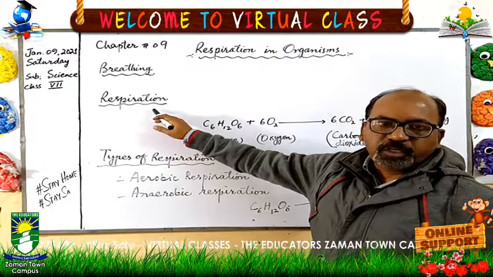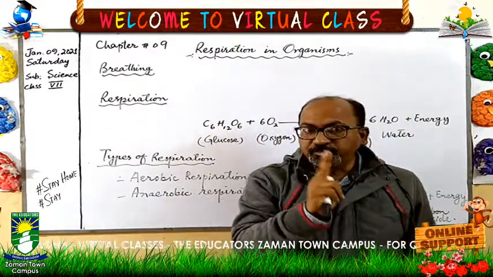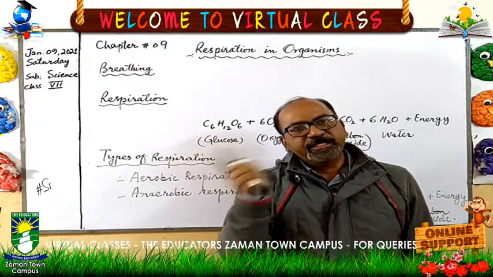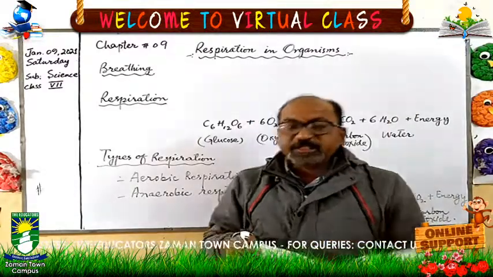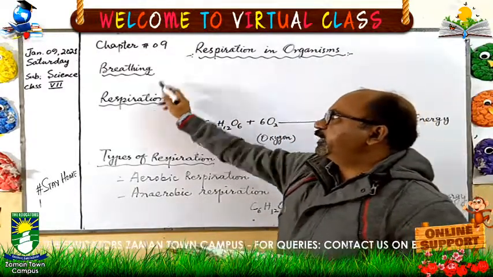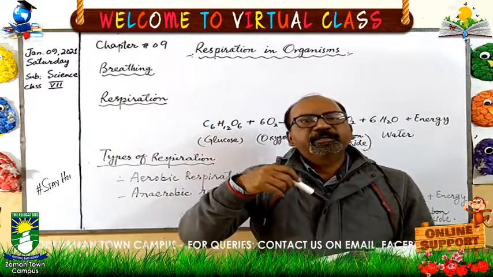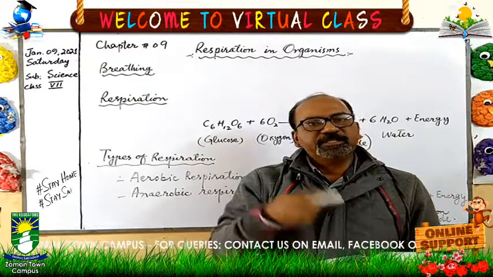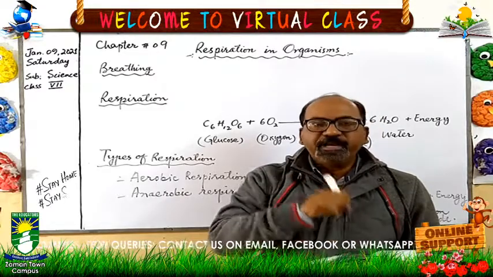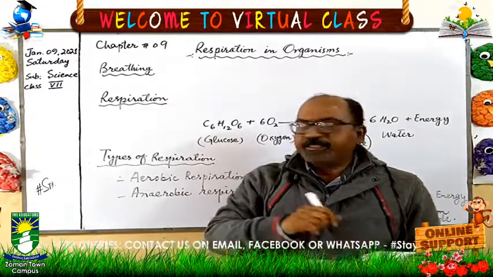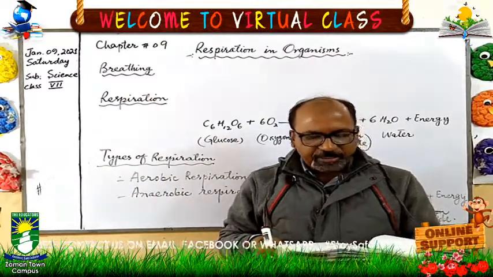So what is respiration? The release of energy from the glucose and oxygen inside the cell is called respiration. So this is the difference between respiration and breathing. Breathing is simply the intake of oxygen and exhale of carbon dioxide. But when this oxygen reaches the cell, combines with the glucose and releases energy, this is called respiration.